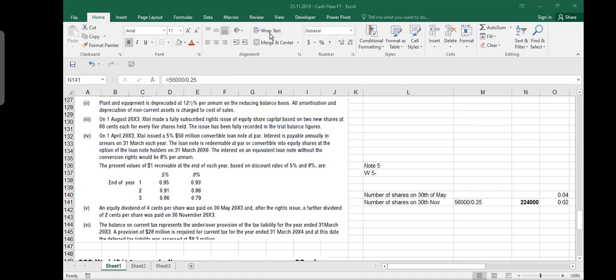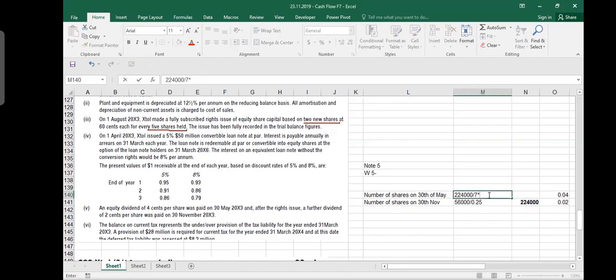You are giving 2 new shares for every 5 held. So whoever had 5 shares before would get 2 shares more, so he would get 7 shares. 5 he had, 2 you give more, so the new number of shares becomes 7. So it is 2 shares for every 5 shares. Am I clear? Yes. So then what you should do here is that your number of shares will be 224,000